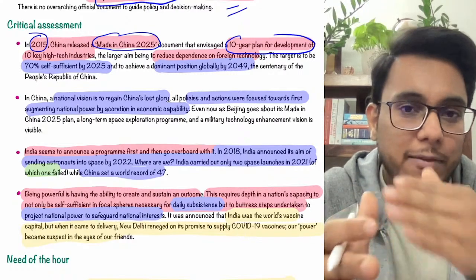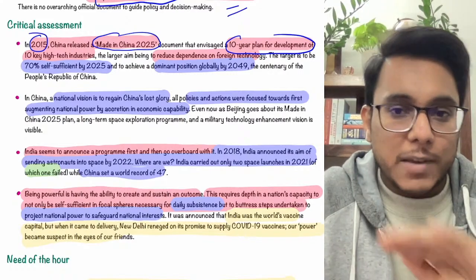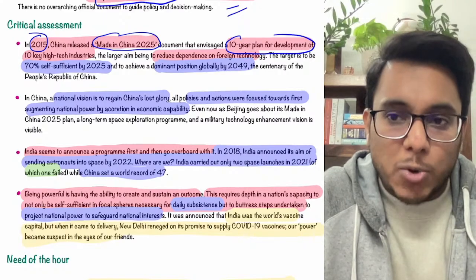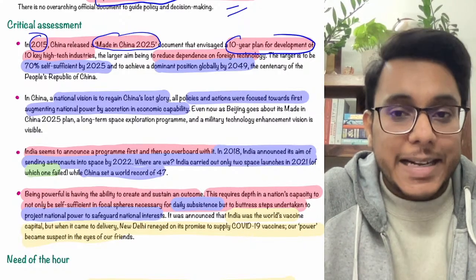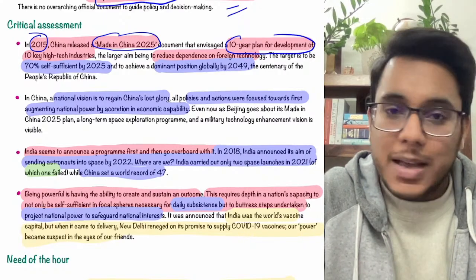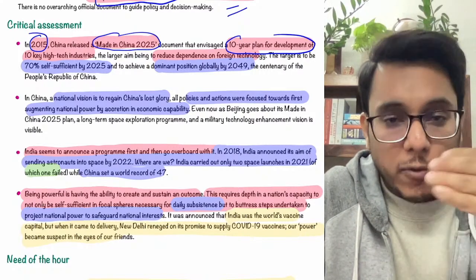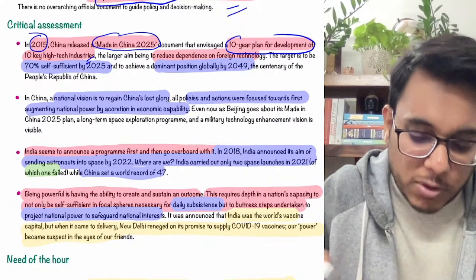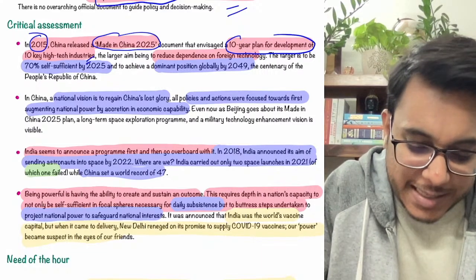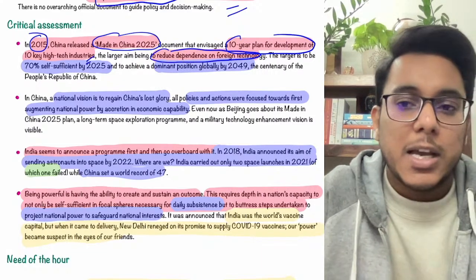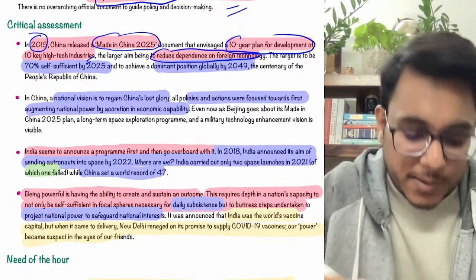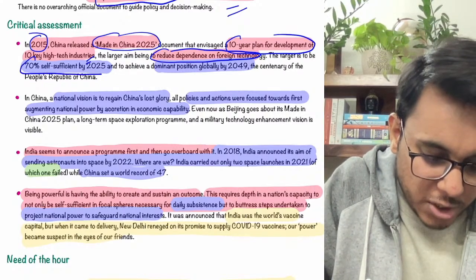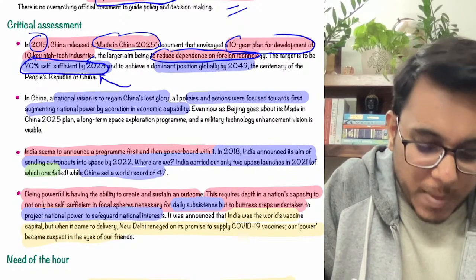So China said that within the next 10 years, till 2025, we will change this perception, and secondly, we will develop high technology industries. Now the time has gone, so from low end manufacturing we'll go to high tech industries. That was the vision taken by China. They also said that the dependence on foreign technology will be reduced in the next 10 years, and 70% self sufficiency by 2025 was to be achieved.